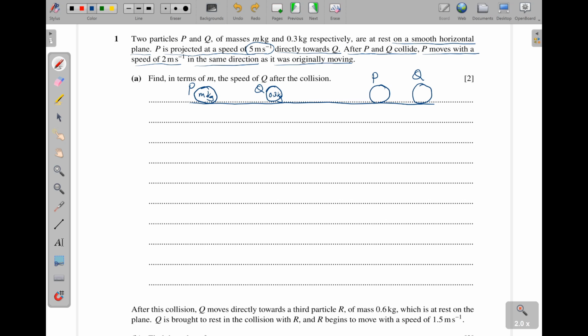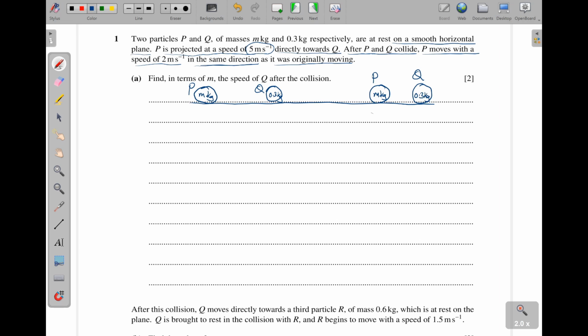There are two scenarios here, by the way. When P knocks Q, it can rebound or it can move forward. But here they have told us that P continues in the same direction as it was originally moving. And if it rebounds, that happens when the mass of P is less than the mass of Q. P cannot be heavier than Q and then rebound. So we shall get here m kilograms, then 0.3 kilograms.